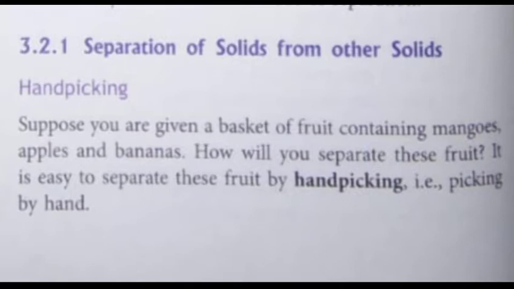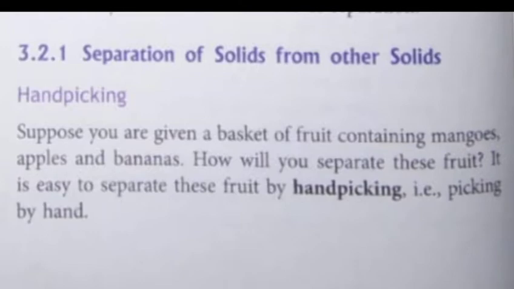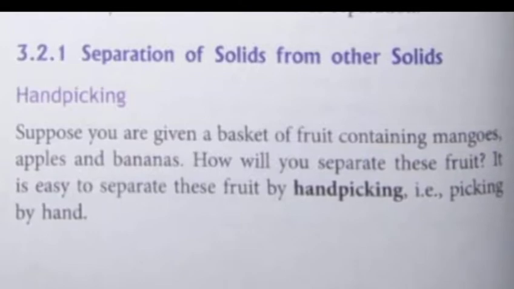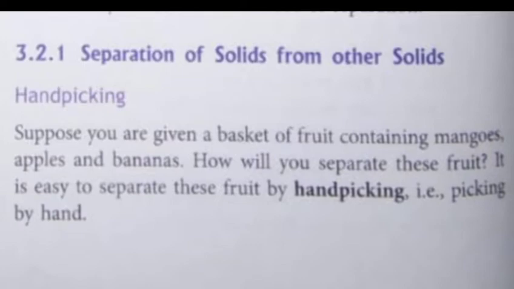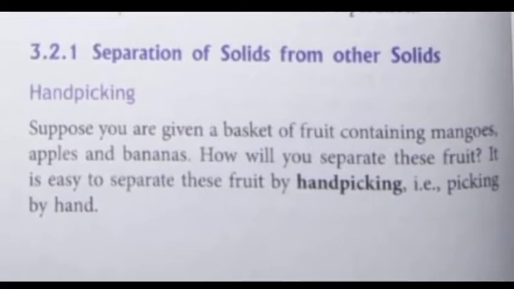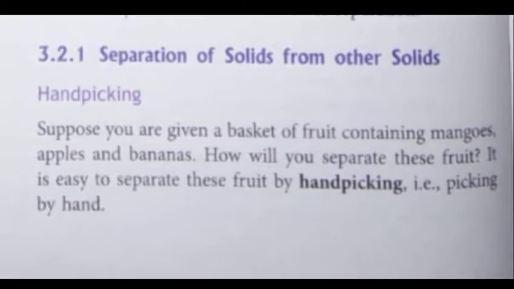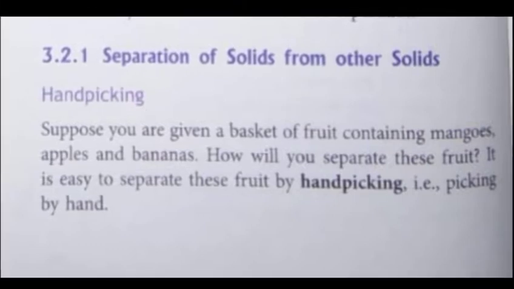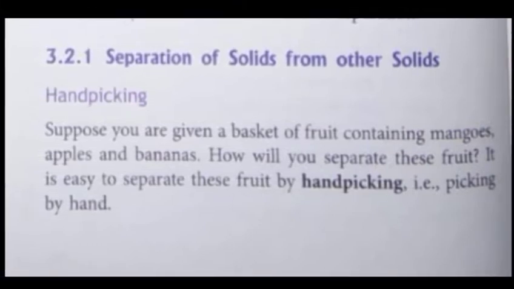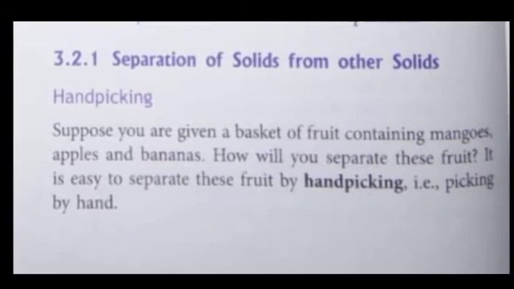Suppose you are given a basket of fruits containing mangoes, apples, and bananas. How will you separate these fruits? You will simply use your hands for the separation. You will separate the mangoes out of the fruit basket. You will separate the apples and bananas using your hands. So you are doing what? You are simply picking the fruits up, separating them out and keeping them aside in different groups. So this is hand picking, picking by hand.